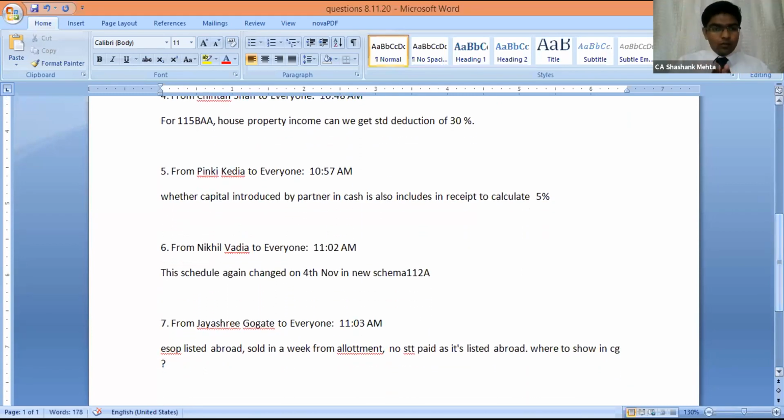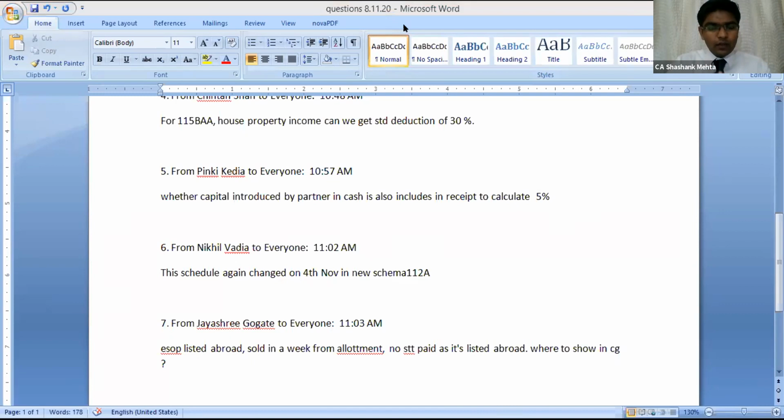So the next question, this schedule again changed on 4th November. New schema 11288. Okay, the 6th question. No, I think I skipped something. Yeah, the 4th question is with respect to 115BAA. House property income, can we get standard deduction?